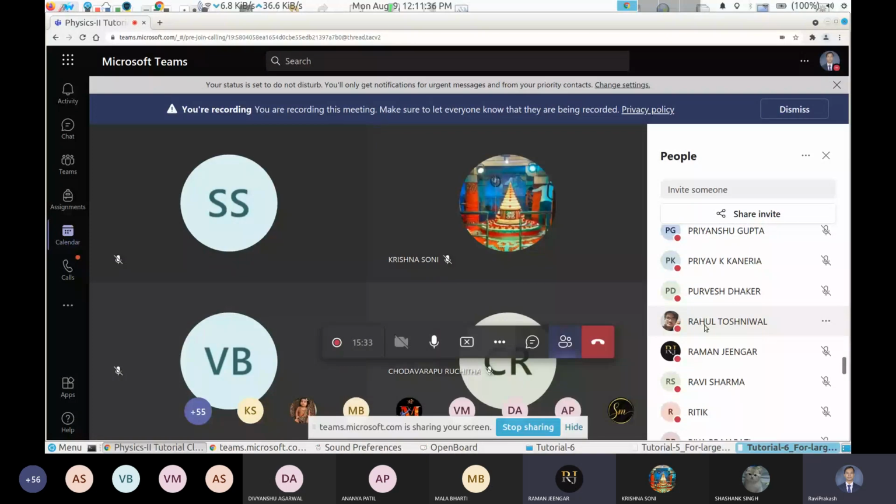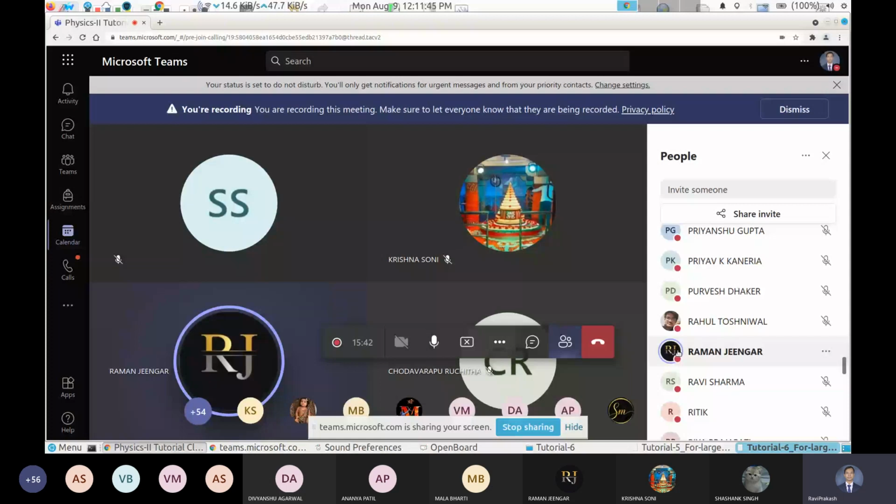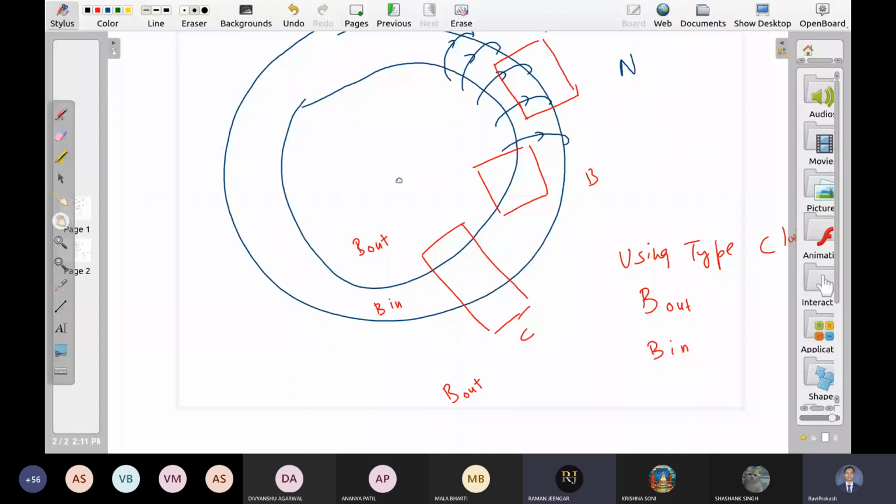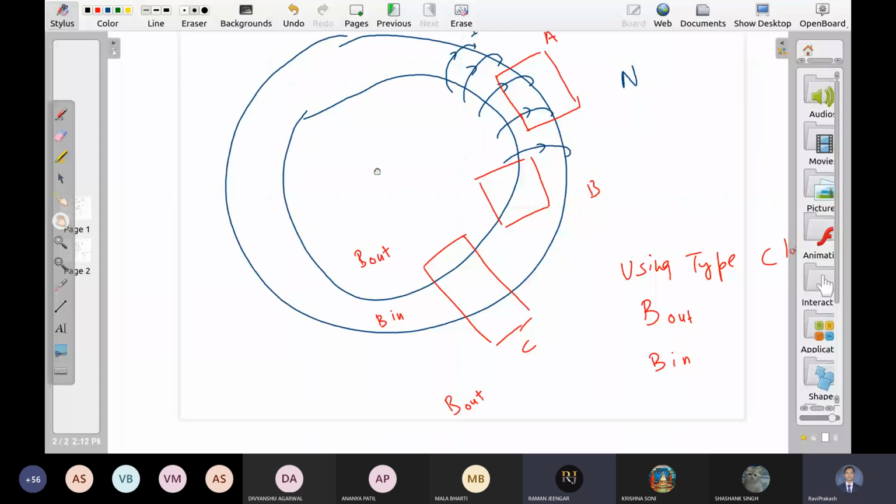So what kind of loop should I make to calculate magnetic field inside toroid? Toroid के अंदर magnetic field calculate करने के लिए loop की shape क्या होनी चाहिए? Sir, circle type. Where is the center of that circle? All right. So let me make some circles first, and please let me know which circle you are talking about.